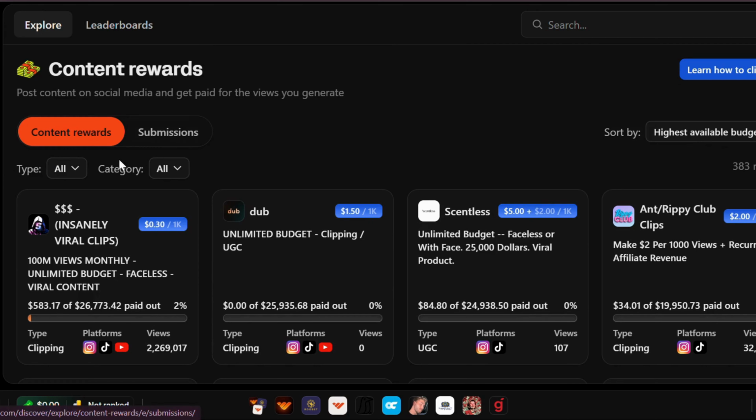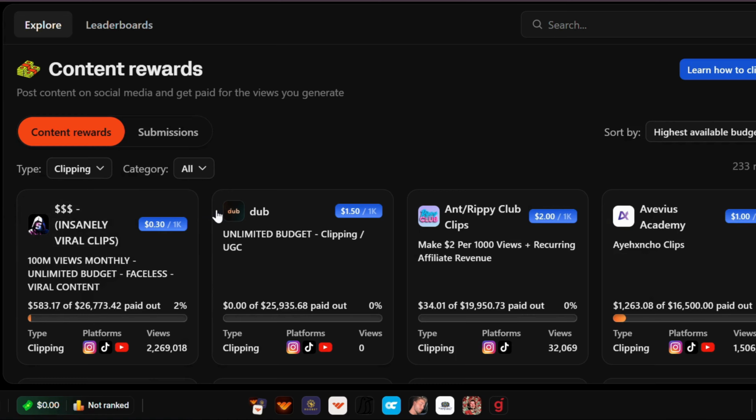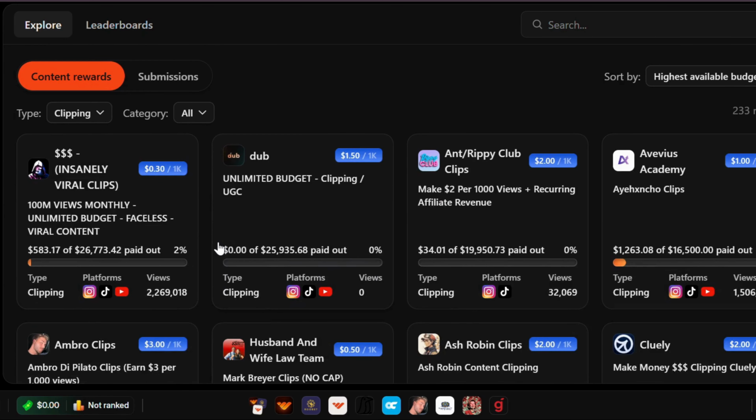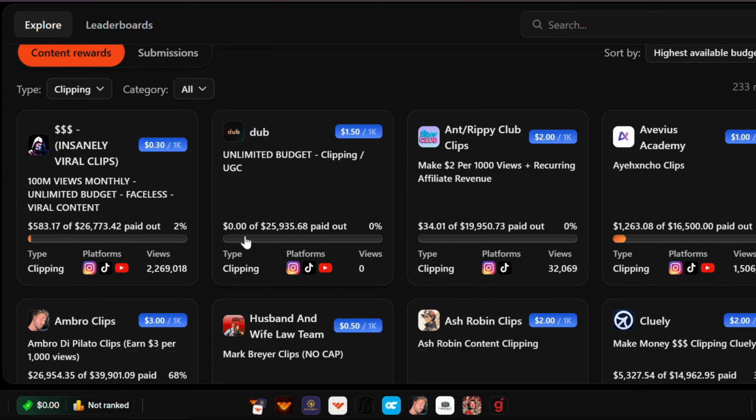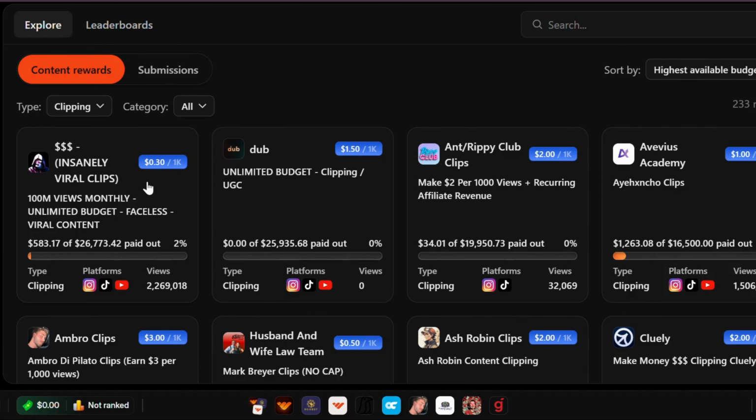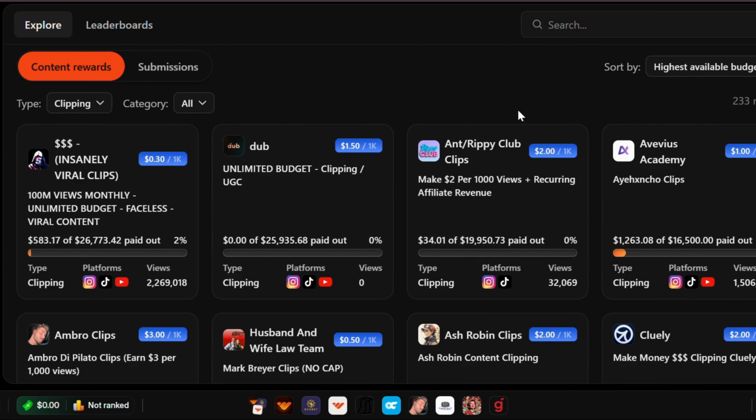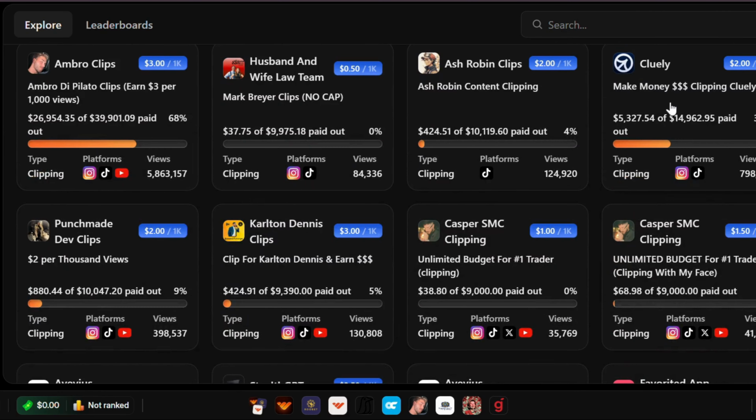Let me show you how this works. You want to go over to Discover, scroll down to Content Rewards, and click on Show All. In here, you want to select Clipping on the left, because this will show you all the different offers where you can start clipping. These top ones show how much they've paid out and how much their budget is. The top ones are mostly filled because it's sorted by most paid out. But if you scroll down, you'll see there's still a lot of money to be made.